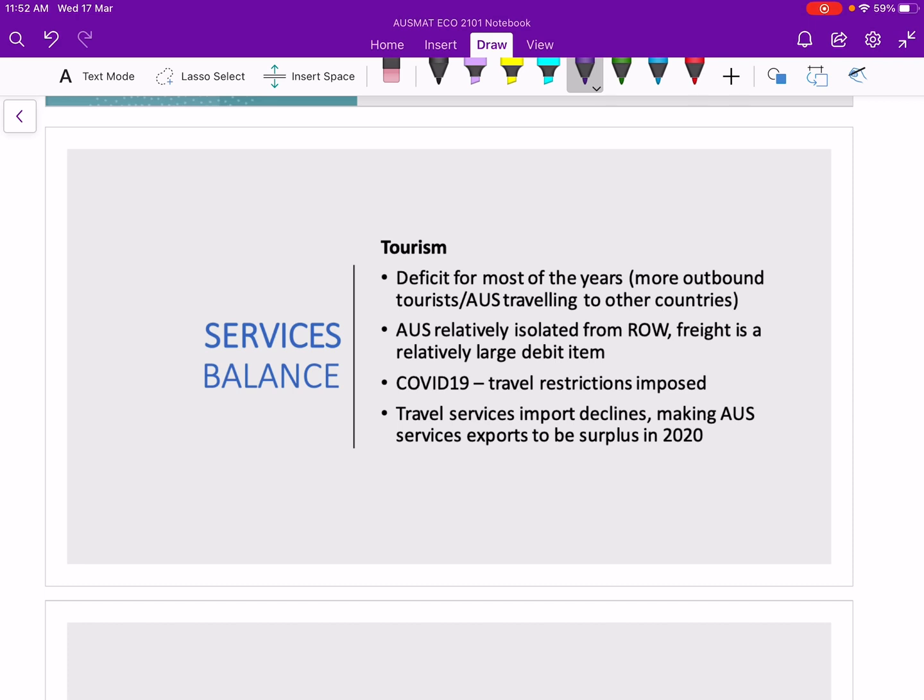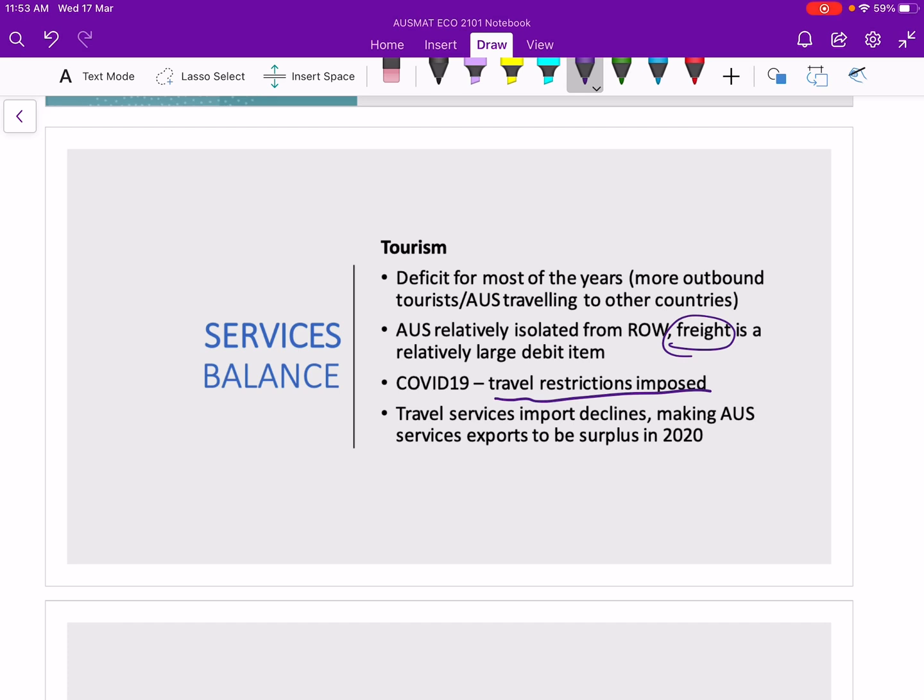And again, Australia is relatively isolated from the rest of the world, so the freight of it, so what it means here is the transport cost is relatively a large debit item, meaning people who come in to Australia or people who go out from Australia basically pay a lot for the transport costs. And in COVID-19, the travel restriction has been imposed by Australia. You cannot simply go into Australia, and that itself has actually discouraged, right, foreigners going into Australia and traveling.